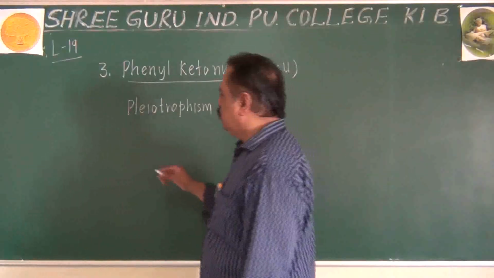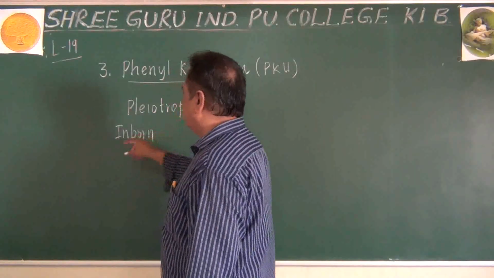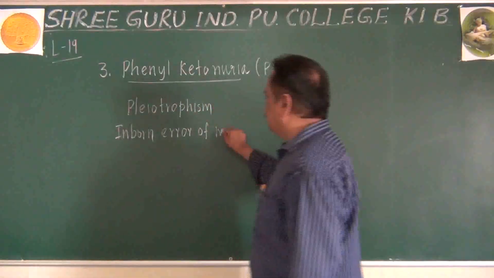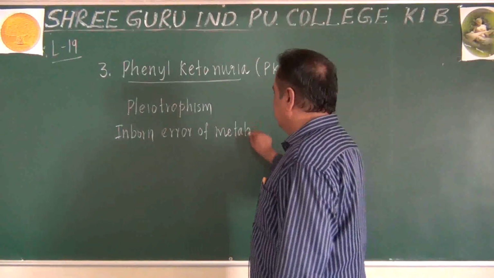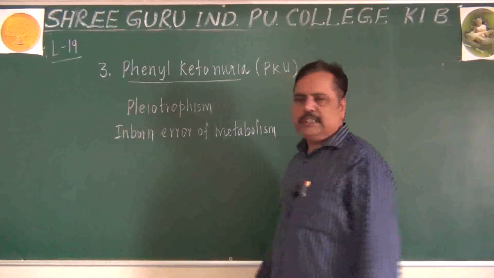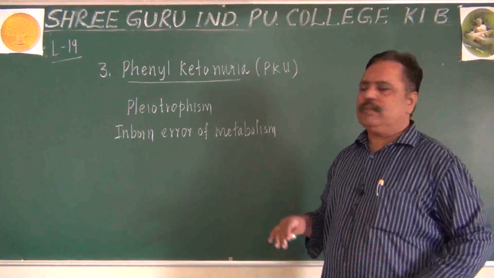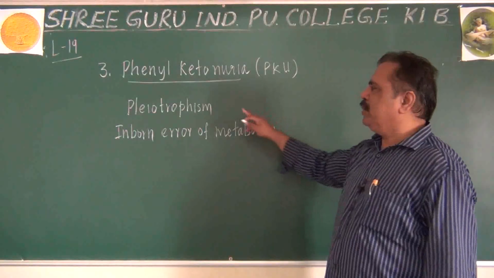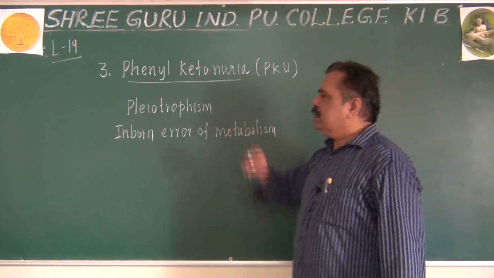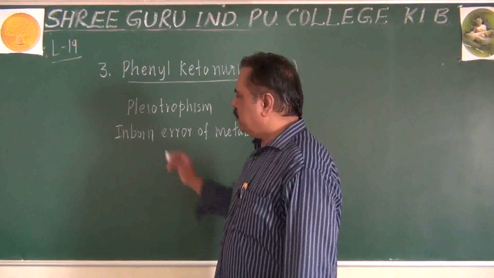In phenylketonuria, it is considered an inborn error of metabolism. It is an example of inborn error of metabolism action. That means even before birth itself, one metabolic problem will be created in the affected person. What is phenylketonuria?